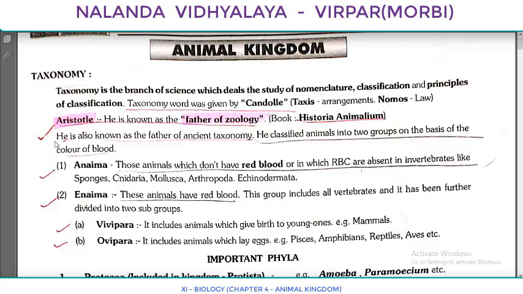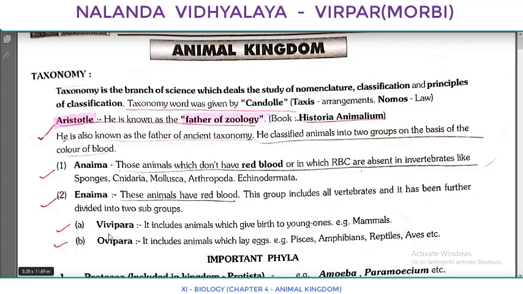Anaima and Enaima. Anaima, those animals which don't have red blood or in which RBC are absent, are invertebrates like sponges, Cnidaria, Mollusca, Arthropoda, Echinodermata. Enaima, the second group, these animals have red blood. This group includes all vertebrates and it has been further divided into two subgroups.